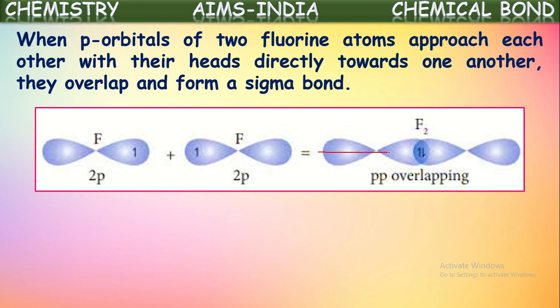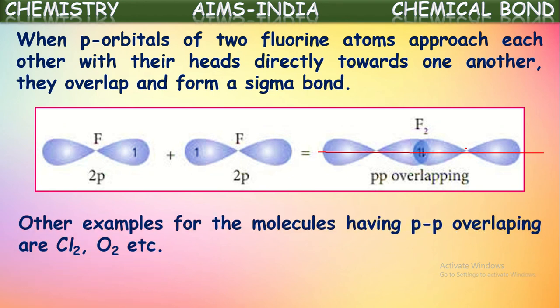If you observe, this is sp overlapping, pp overlapping, and ss overlapping. These all are happening on their axis of nuclei, on this line which is joining their two nuclei. That's why these all are called sigma bonds. The covalent bond formed by the overlapping of atomic orbitals end to end, means this overlapping occurs on their axis of nuclei, is called a sigma bond.